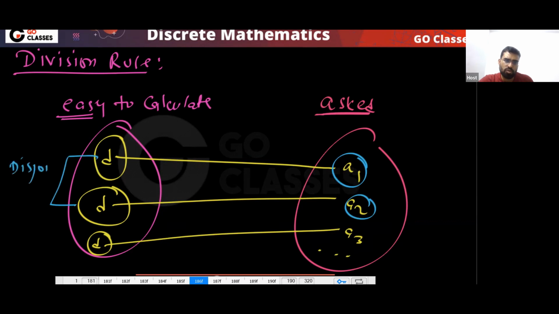So tell me, if you have n things here, total n things, then how many things will we have here?